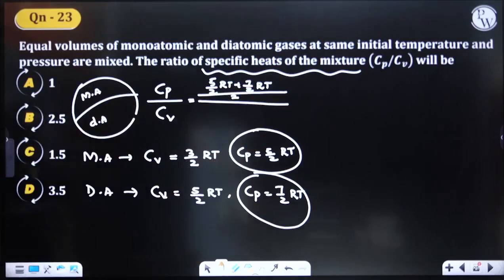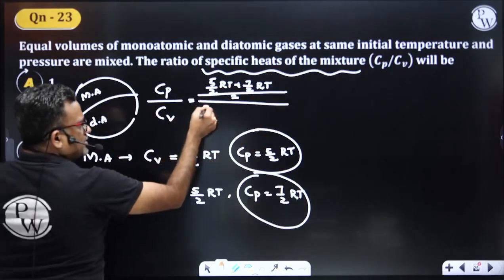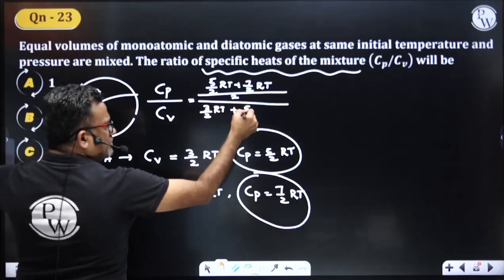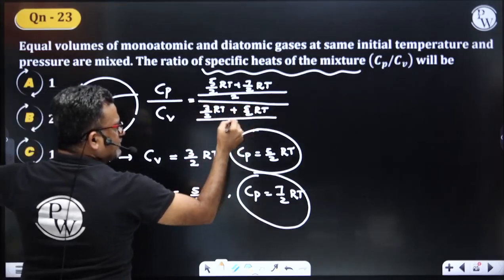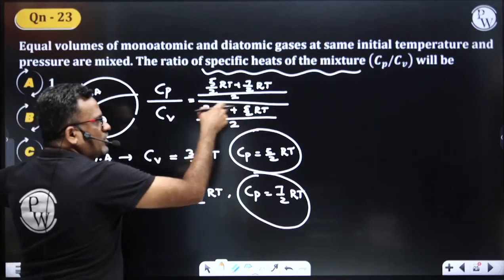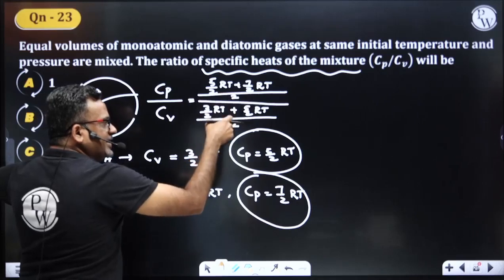Yes or no? Similarly, Cv is 3 by 2 RT plus 5 by 2 RT divided by 2. Both of them are in equal quantities, so I have added both, dividing them by 2.